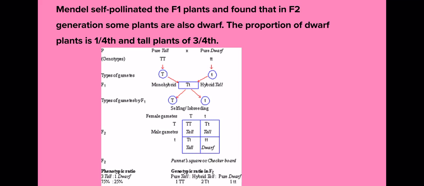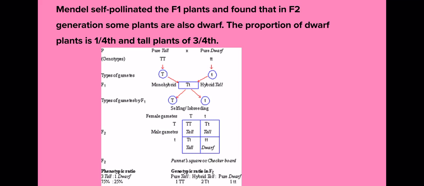So first of all, whenever fertilization takes place, prior to fertilization, formation of gametes is there. So here 2 gametes are there. One is capital T, the other is small t. When cross pollination is done between capital T and small t, you will get all hybrid tall plants. So this is the first filial generation where you are getting all the hybrid talls. Means the phenotype, the trait which expresses from outside, which we can see from outside.